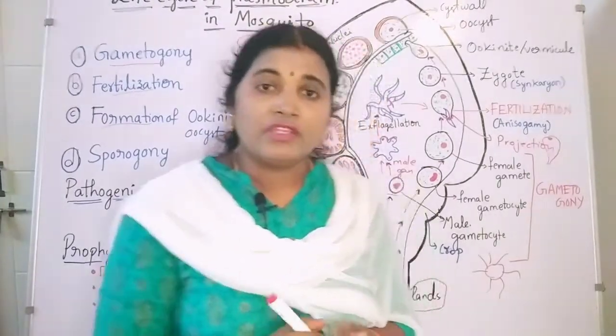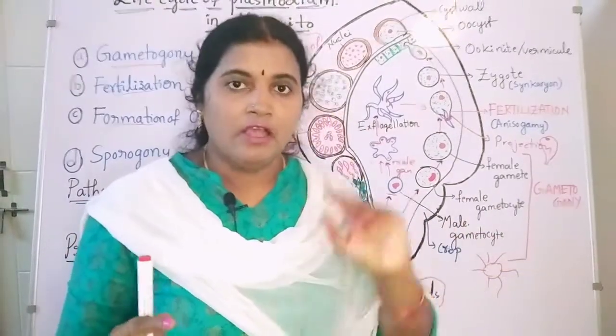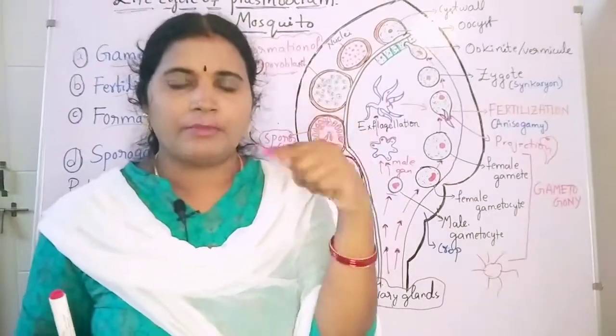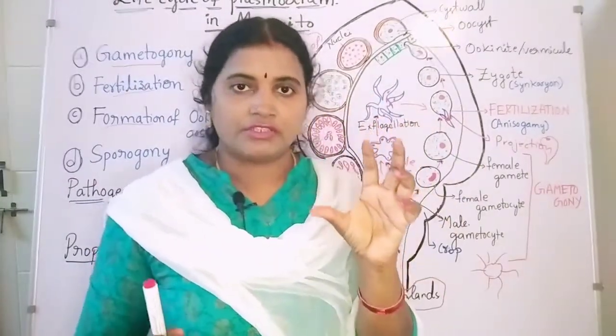Here these two gametes are not the same in size. One is small, one is big. The male gamete is a very thin, fiber-like structure, and the female gamete is very big and round.